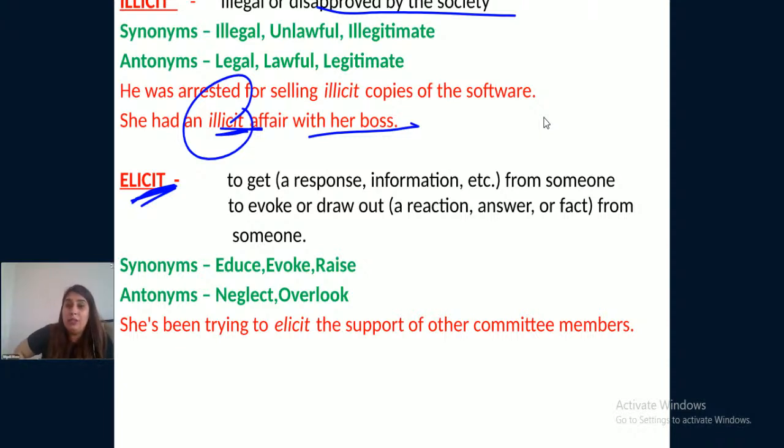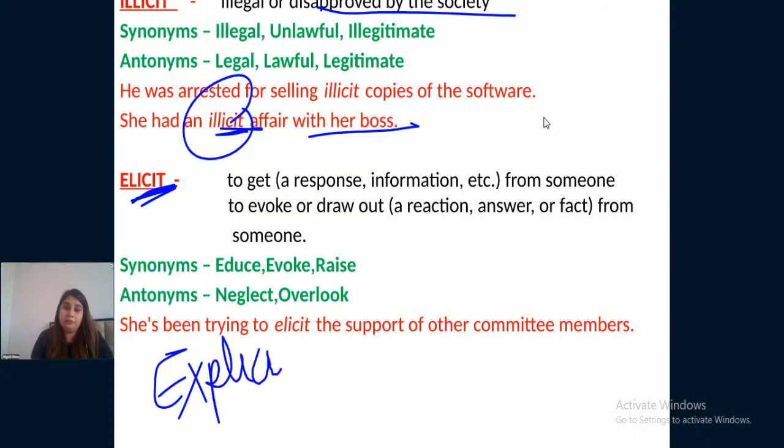So the synonyms here are educe, evoke, raise, and antonyms here are, not exactly opposite, elicit does not have any exact opposite antonym, right? So the closest antonyms are neglect and overlook. She's been trying to elicit the support of the committee members. So she has been trying to get the support of the other committee members. So these were the 4 words.